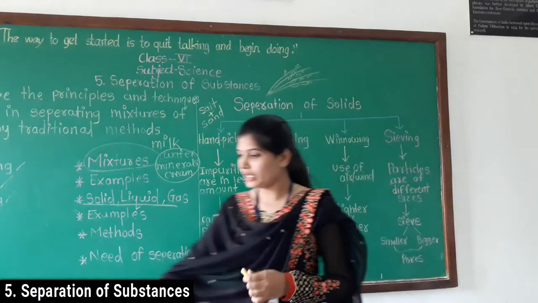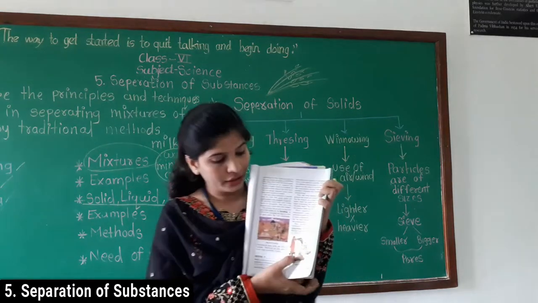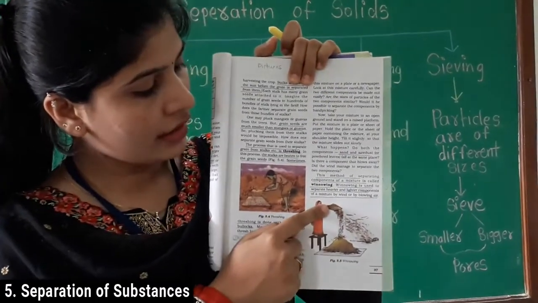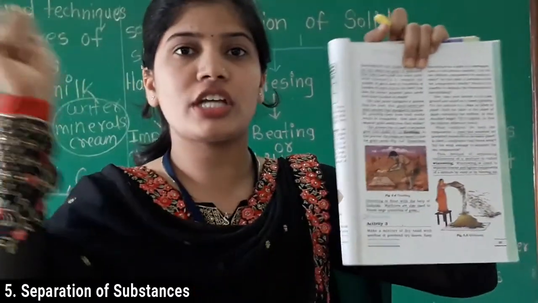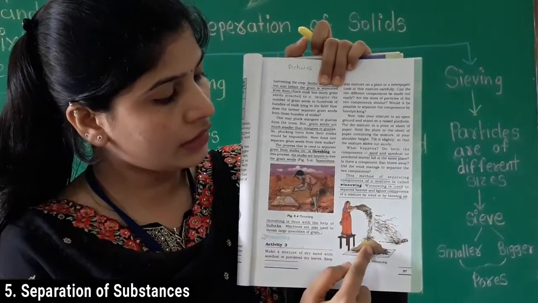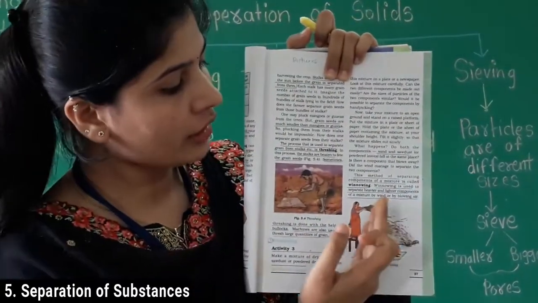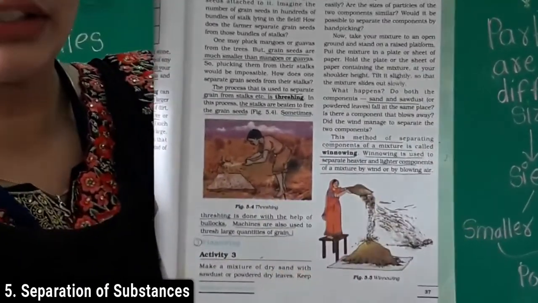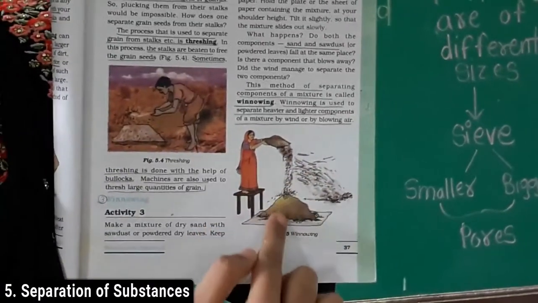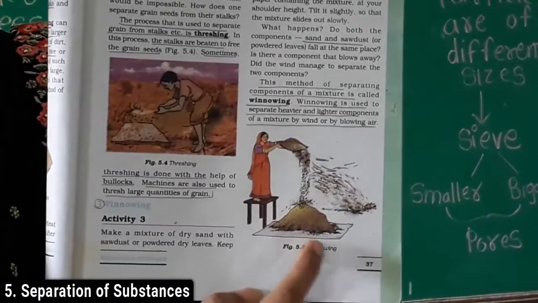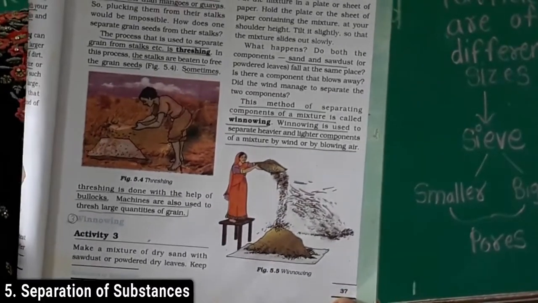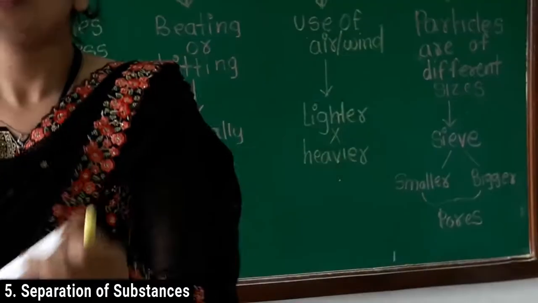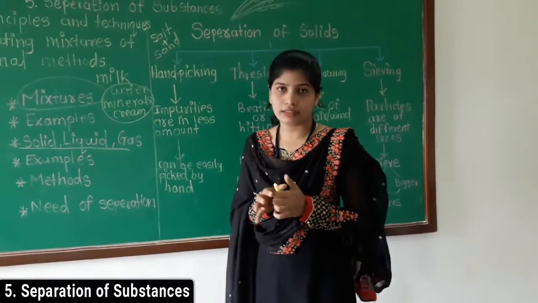So you can see the winnowing method in your textbook. See, one lady is taking grains and she is just shaking them. When the air is coming, whatever things are light in weight are removed, and the grains are collected here. Can you see? See page number 37. That process is known as winnowing, where we can separate the lighter things from the heavier things. Understood?